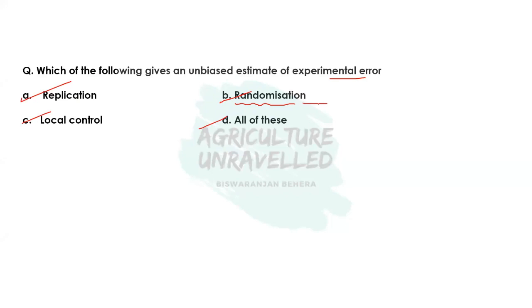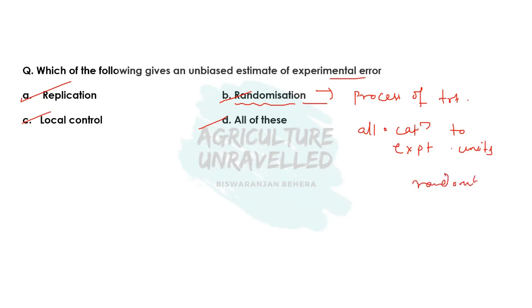Randomization is a process in which the treatments are allocated to experimental units randomly. So randomization is a process of treatment allocation to experimental units randomly. Okay, so why is randomization needed? For that I will give a small example.